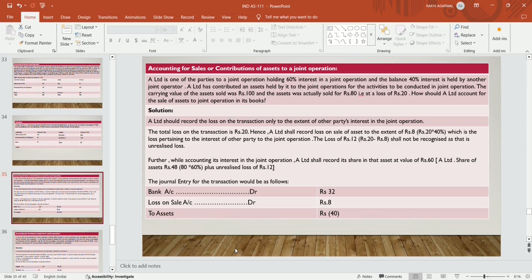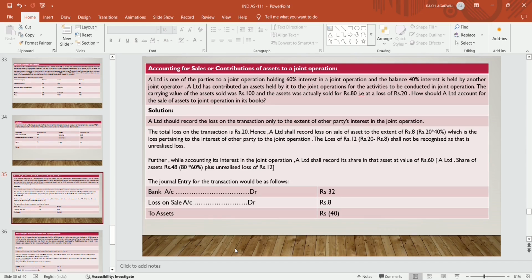So A Limited should record the loss on the transaction only to the extent of other parties' interest in the joint operation. The total loss on the transaction is 20 lakh. Hence, A Limited should record the loss on the sale of the asset to the extent of rupees 8: 20 into 40%, that is rupees 8, which is the loss pertaining to the interest of the other parties to the joint operation.